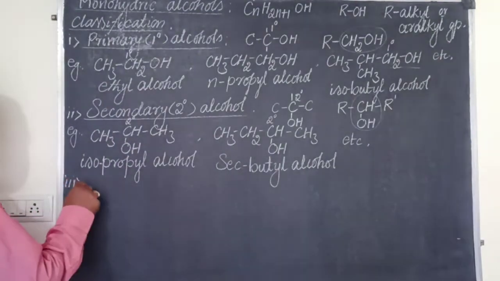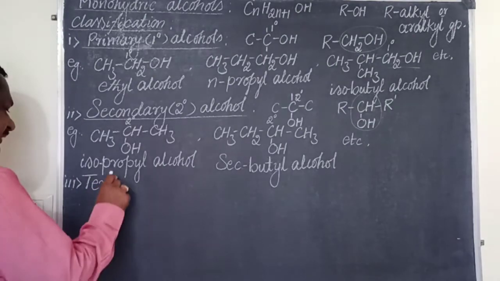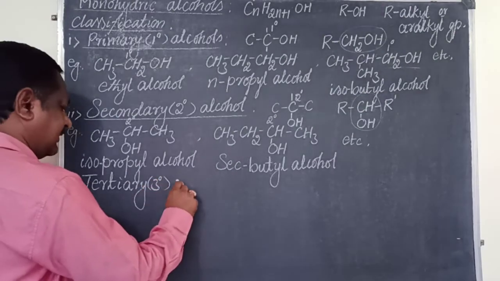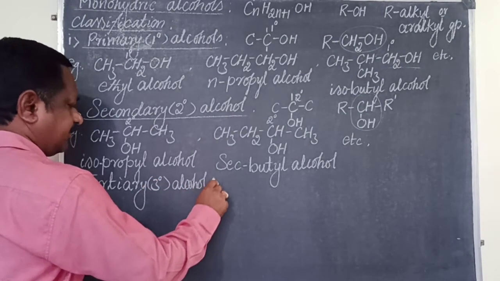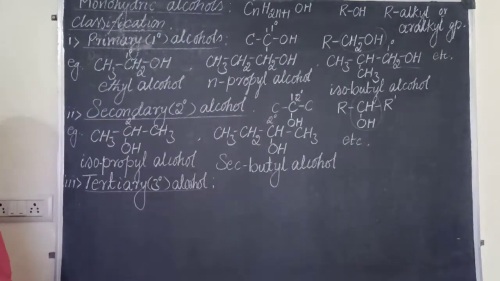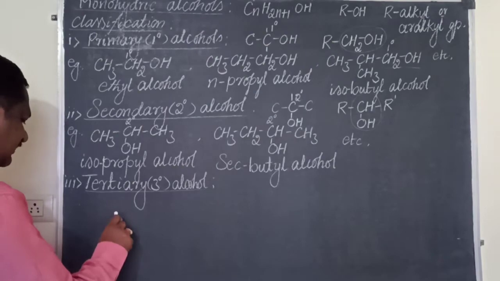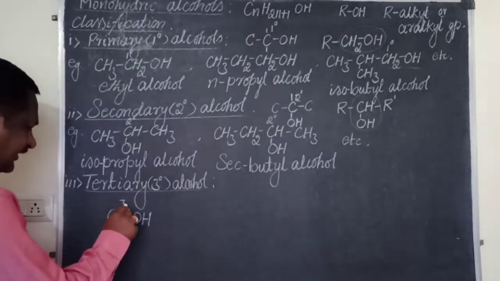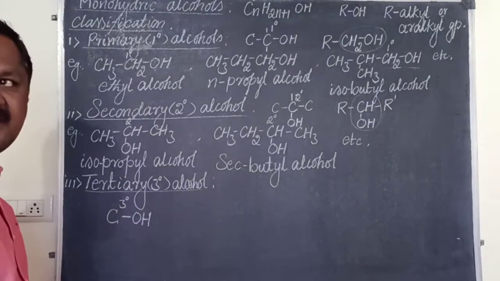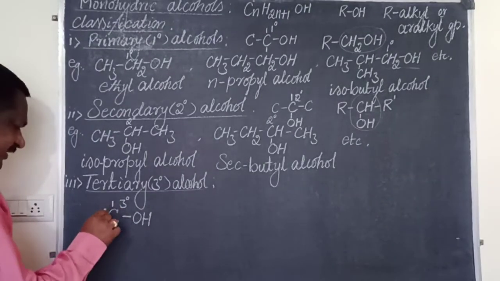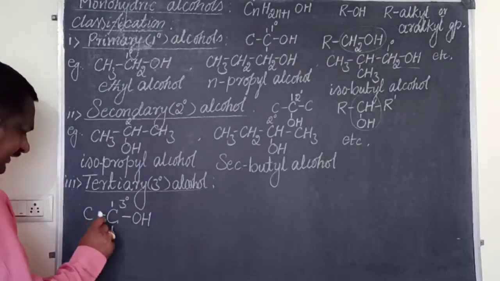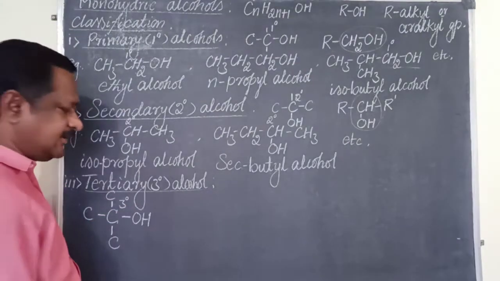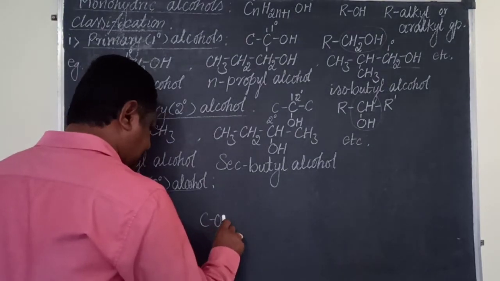Next one, tertiary alcohol. Tertiary is denoted by 3 degree. How do you define the tertiary alcohol? The alcohol in which the OH group is attached to a tertiary carbon is called tertiary alcohol. ಹಾಗಾದ್ರೆ ಏನು tertiary carbon ಅಂದ್ರೆ, a carbon is attached to 3 other carbon. ಅಲ್ವೇನ್ರಿ? ಹಾಗಿದ್ಮೇಲೆ these 3 carbon atoms ಏನಾಗಿರ್ಬೋದು?